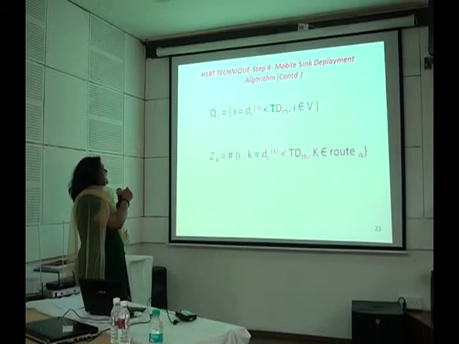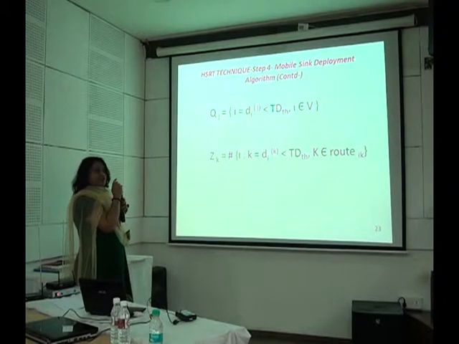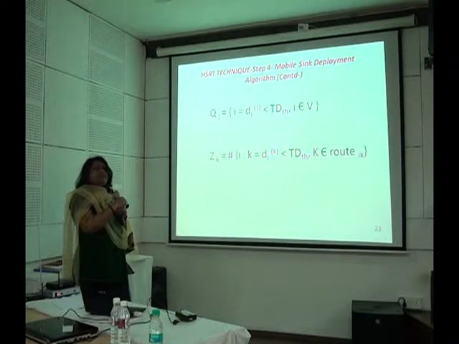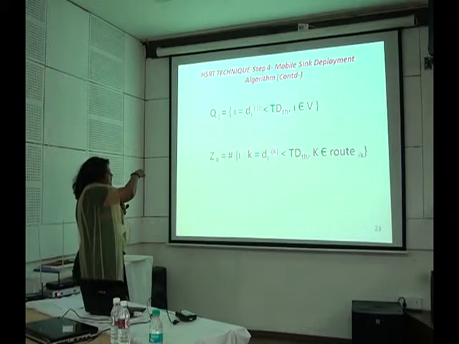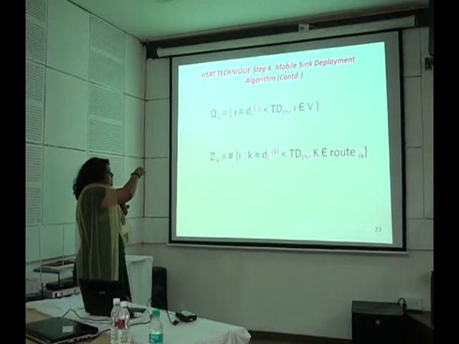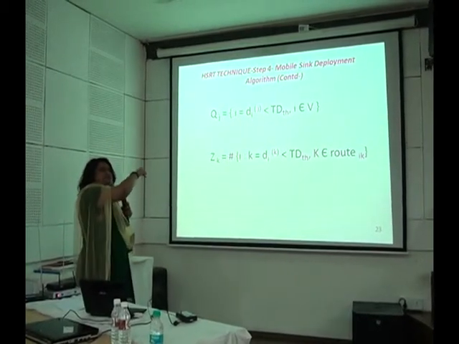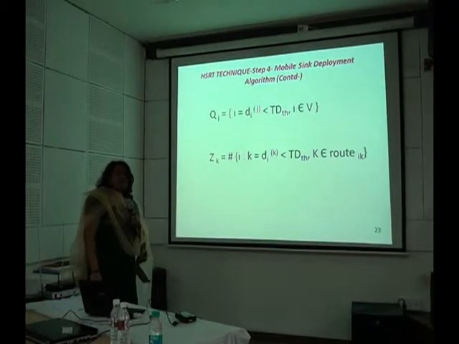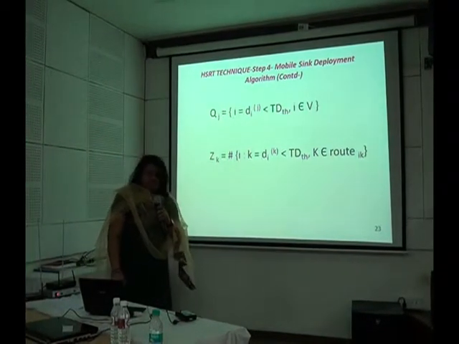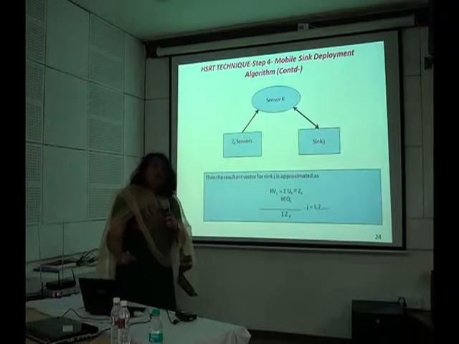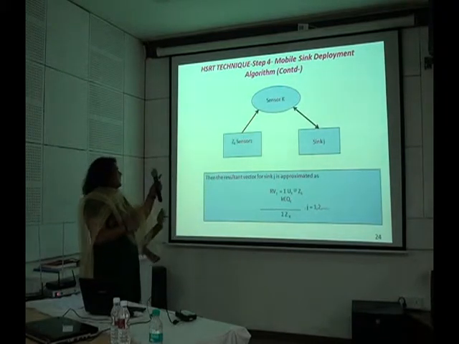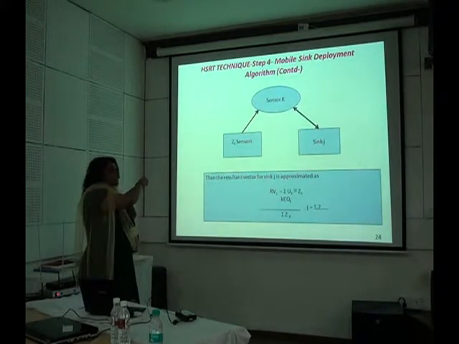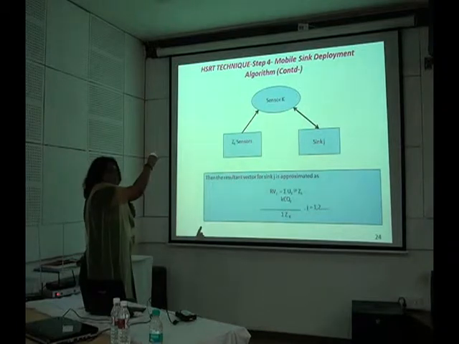Now this Zk is the set of the IDs of those distant sensors which are sending their message to the non-urgent sensor k, and also the distance between these distant sensors and the non-urgent sensor k is less than a particular threshold value of the transmission distance.